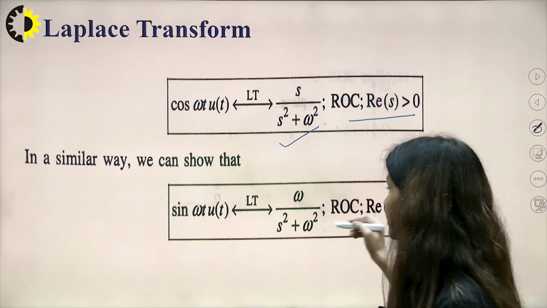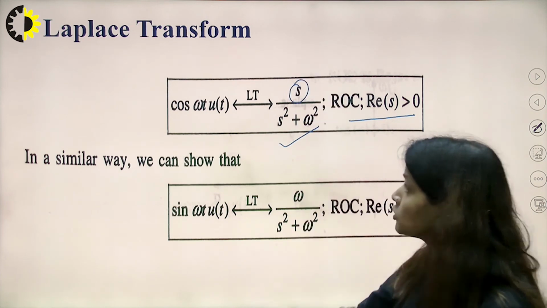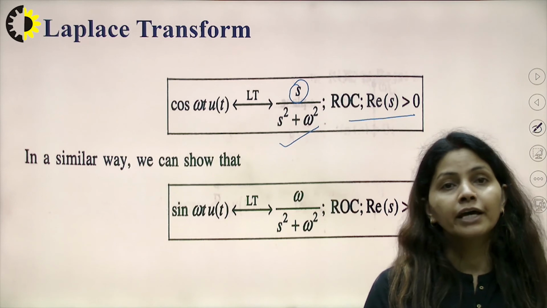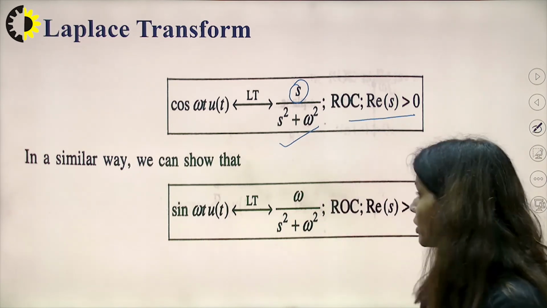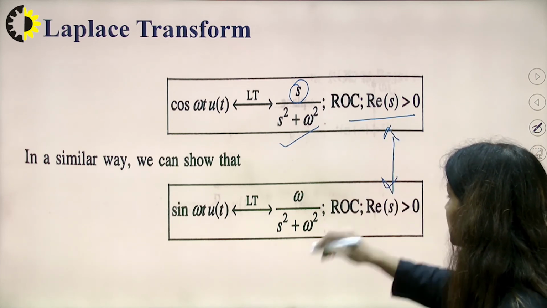In a similar way we can find it for sin omega t. The difference is that cos omega t u(t) gives s upon s square plus omega square, whereas sin omega t u(t) gives omega upon s square plus omega square, but in both cases the ROC is the same.